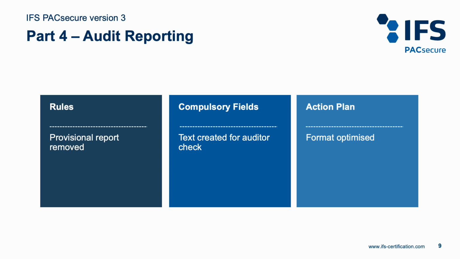In Part 4, it is no longer necessary to send a provisional report to the audited company within 2 weeks of the audit date. This allows auditors more time for auditing. While there are more compulsory fields, most have the text created and only need to be checked by the auditor. The flow of the action plan format has been optimized in a more logical way to ease data entry.